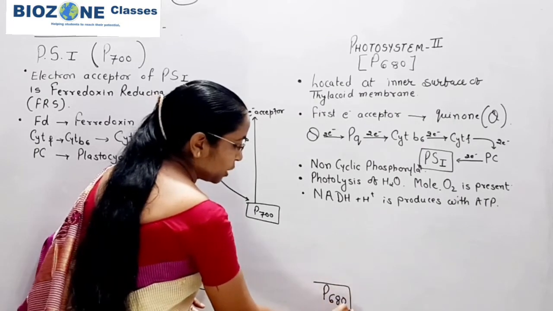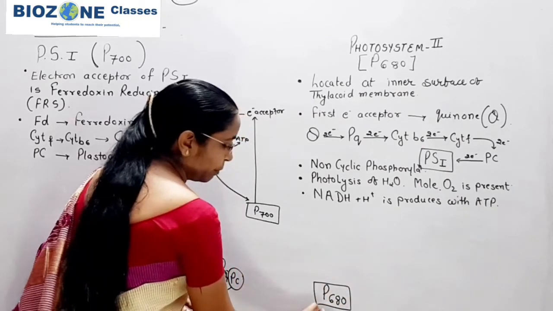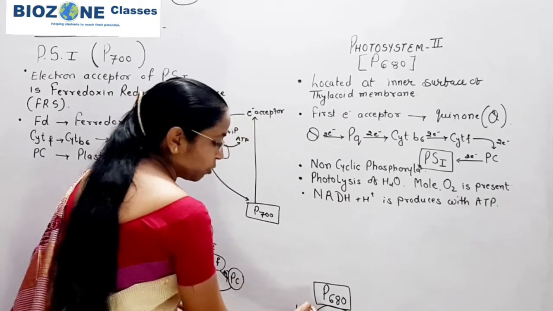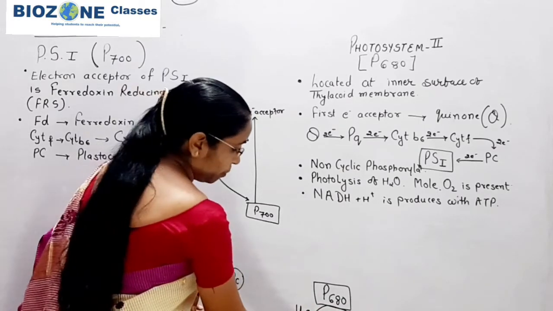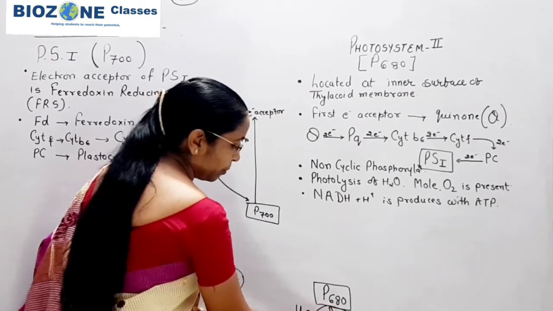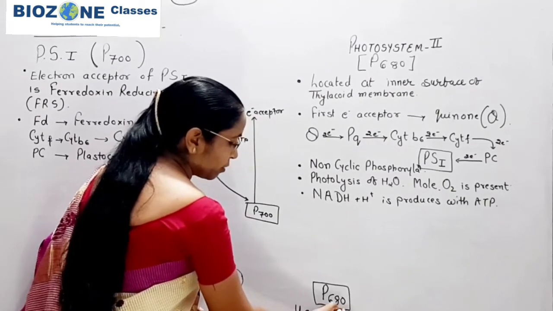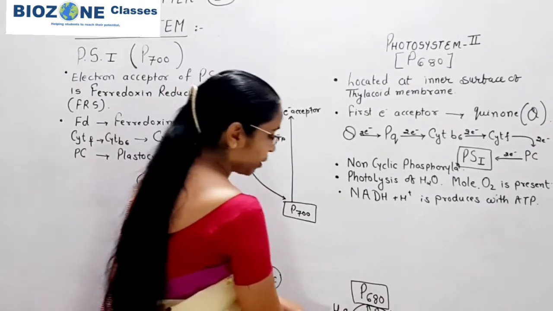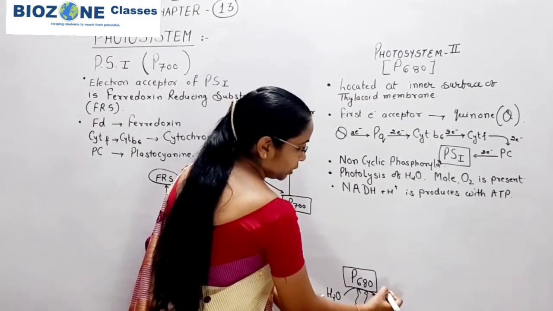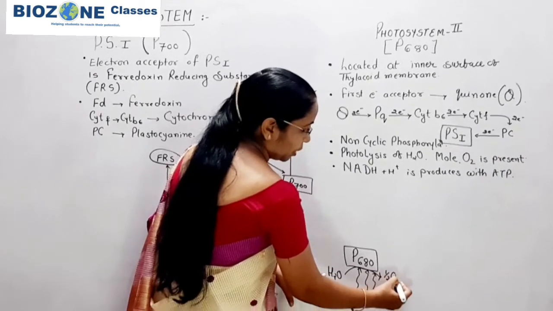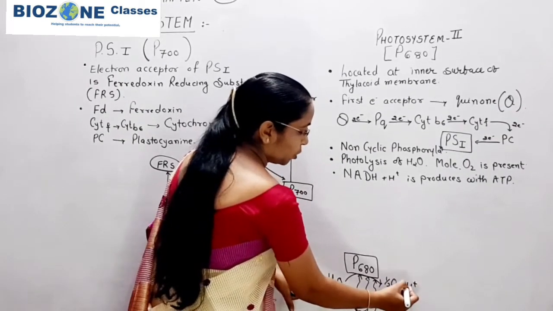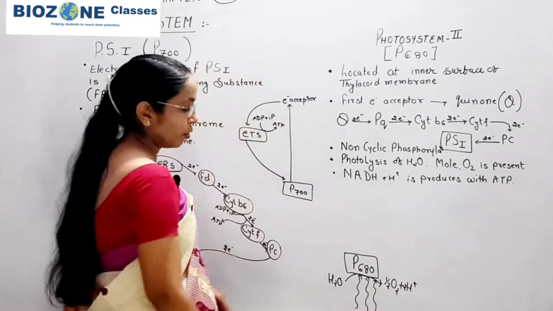This reaction center P680 is responsible for the photolysis of water, because in the presence of sunlight, light of a specific wavelength is absorbed by the chlorophyll molecule, and at the same time the water molecule gets hydrolyzed and releases protons as well as molecular oxygen.